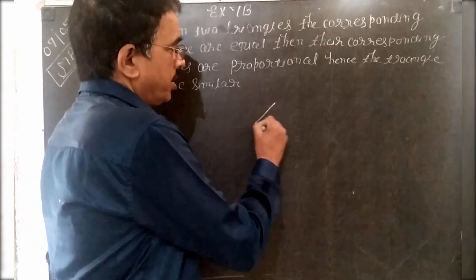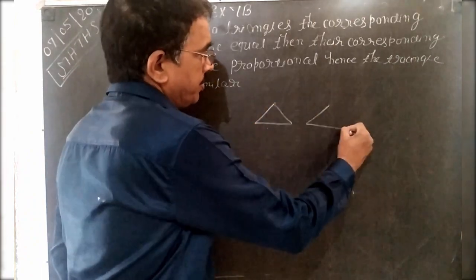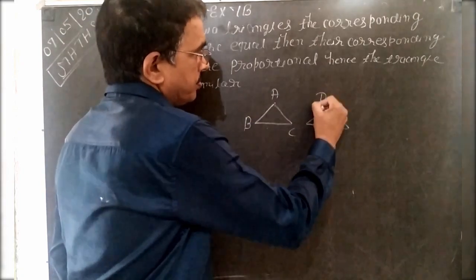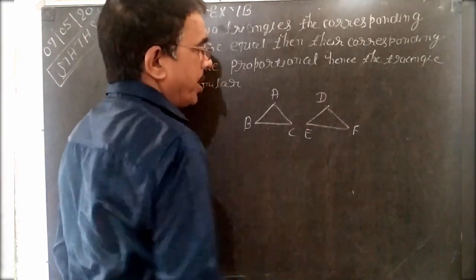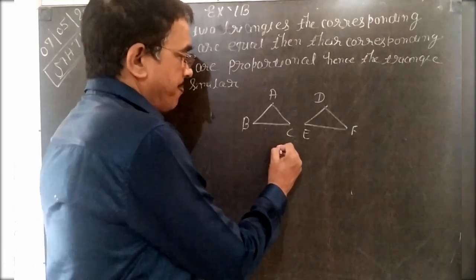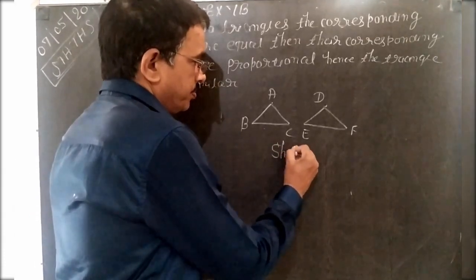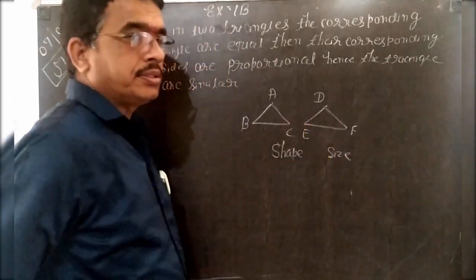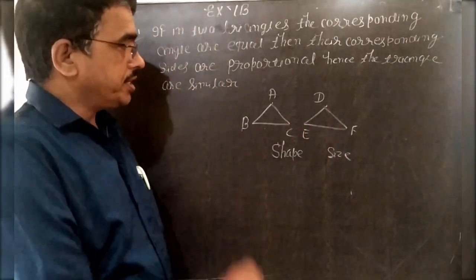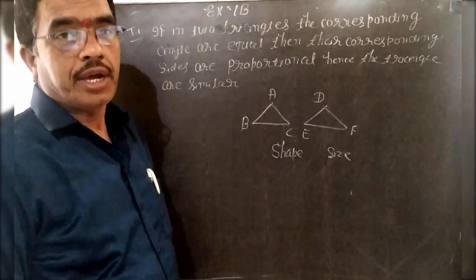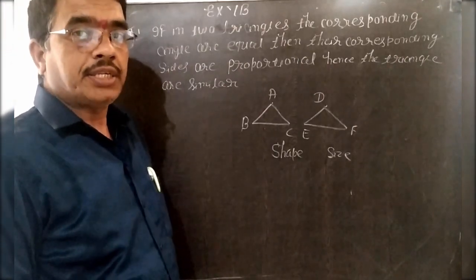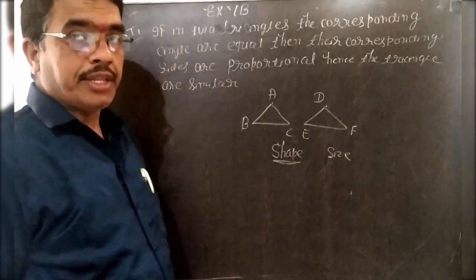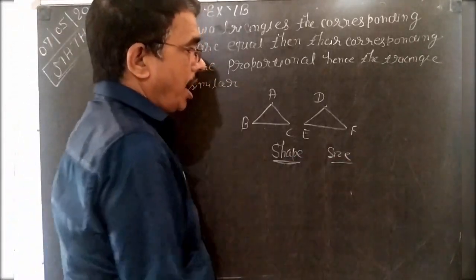Dear student, if two triangles have same shape and same size, then this is called a congruent triangle. Same shape and size means, shape means आकृति और साइज मीन्स आकार.